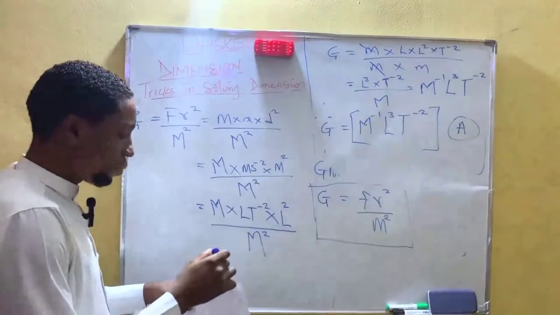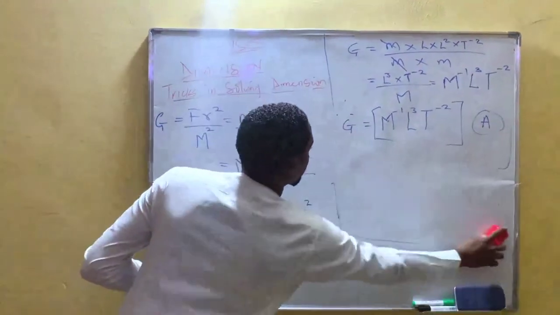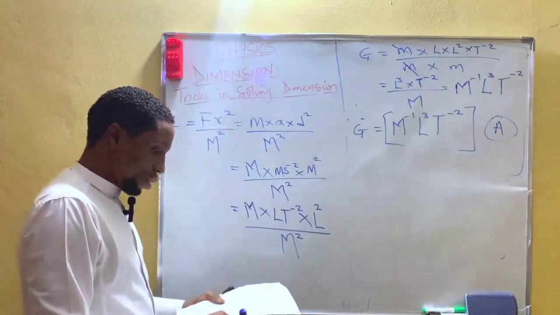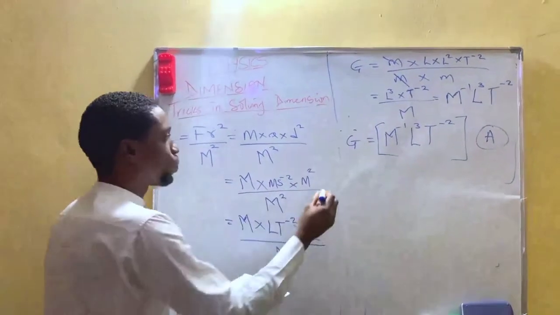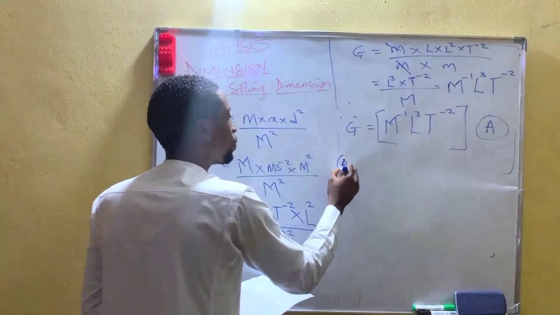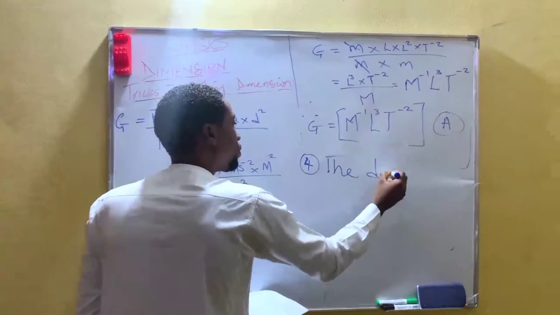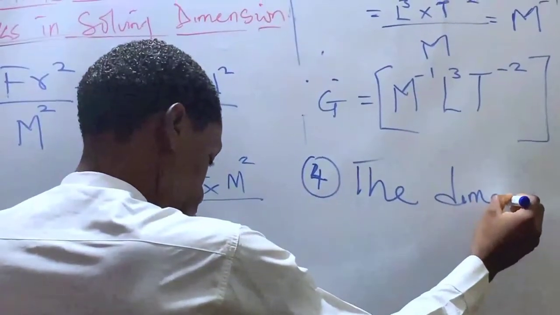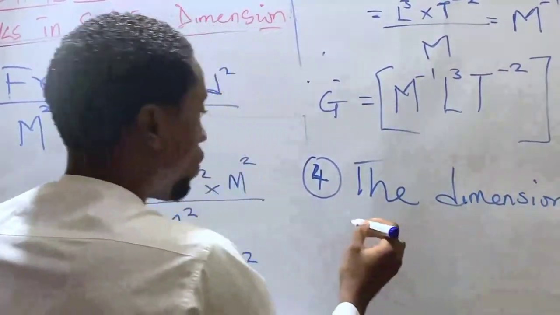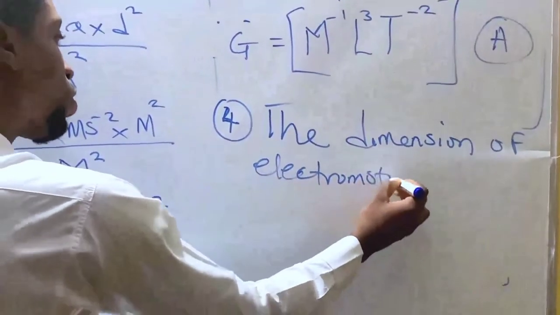So let's solve another one. Let's solve another question. This question, question 34, says the dimension of electromotive force.